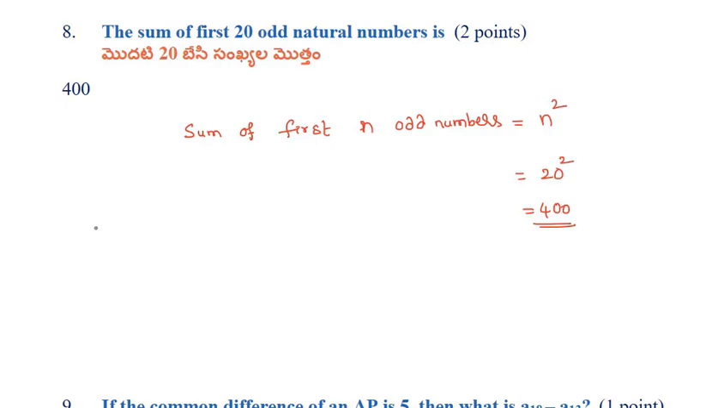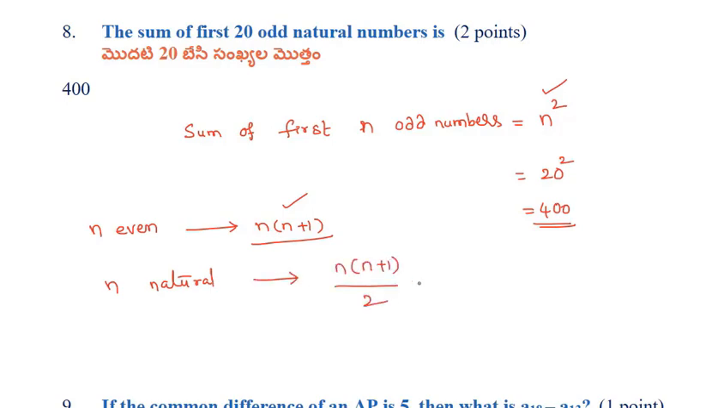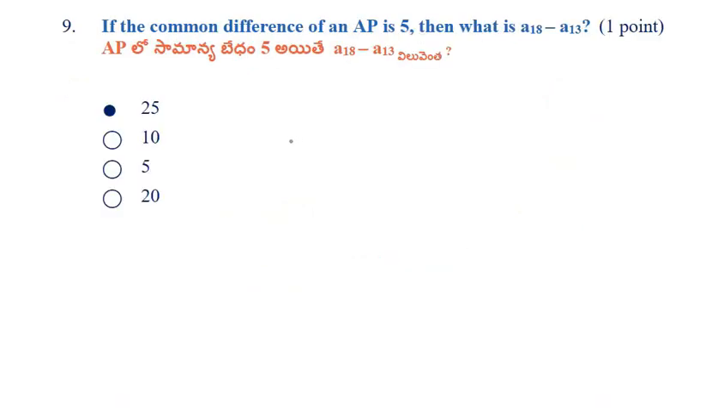And also we have to learn the sum of first n even natural numbers, which is n into n plus 1. Also the sum of first n natural numbers equals n into n plus 1 by 2. Okay, that's it. We have to learn these formulas.